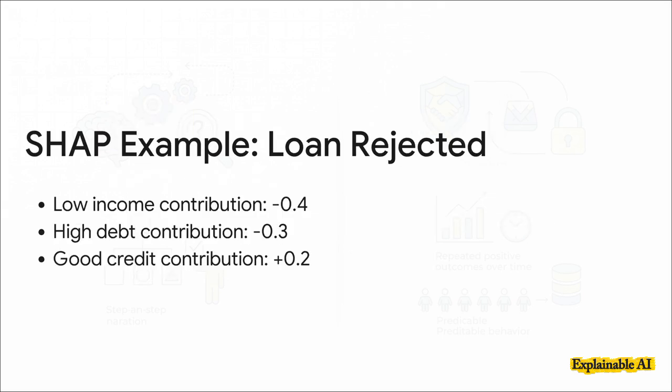And here's what that might actually look like using SHAP. It's almost like a balance sheet for the final decision. For this rejected loan, it shows that the applicant's low income had a strong negative push. Their high debt also pushed things towards rejection. But, on the other hand, their good credit history gave a little push in the positive direction. You can see how all the forces add up to the final answer.